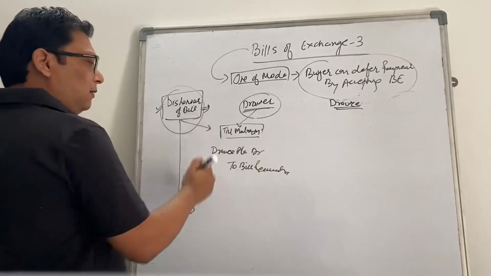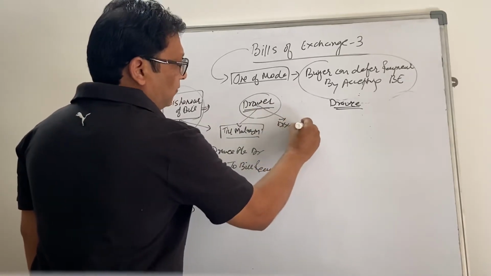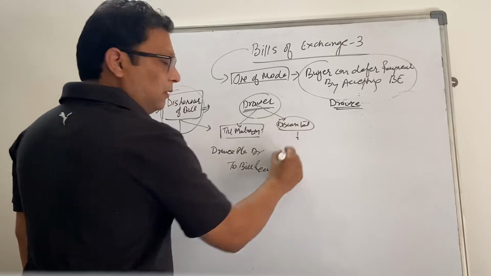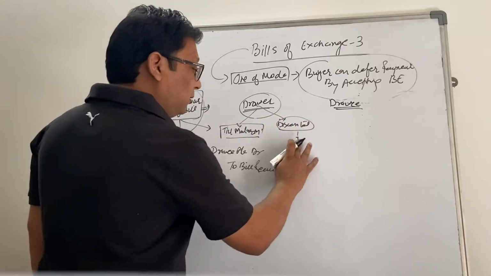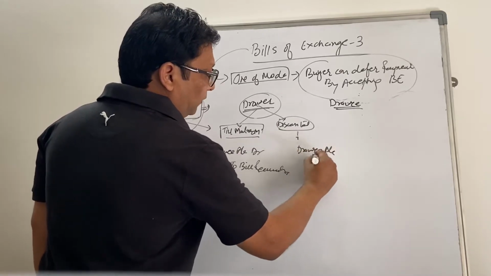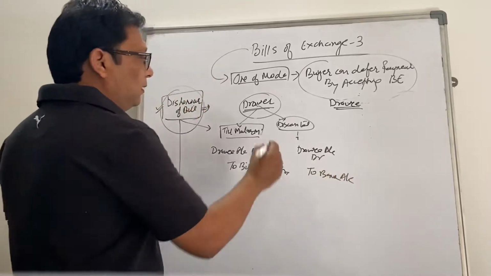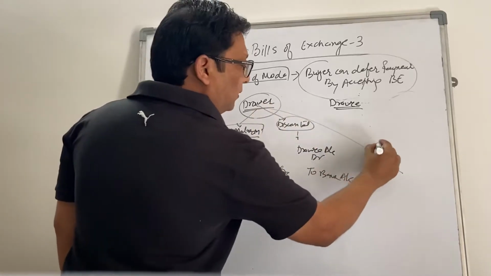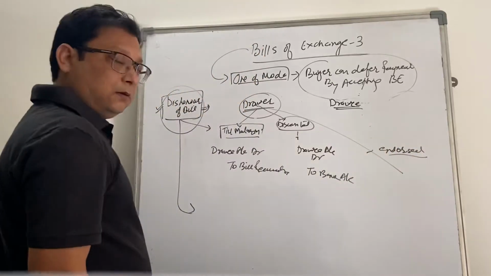right? And if the bill is discounted, then entry will be passed. What entry will be passed? Drawee account debit to bank account. And if the bill is endorsed, the entry will be passed.